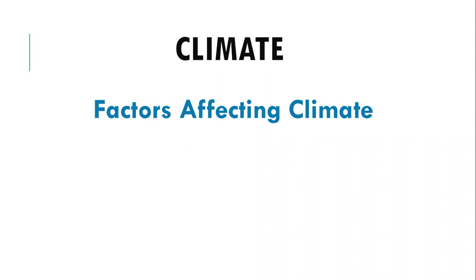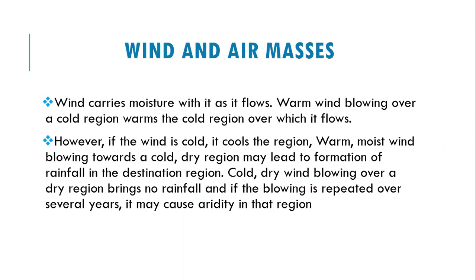Our topic is climate. We are discussing the factors affecting the climate. In the first video we discussed five of the factors which affect the climate. So in this video, we'll finish the other five factors that affect the climate. Let's start with the wind and the air masses.